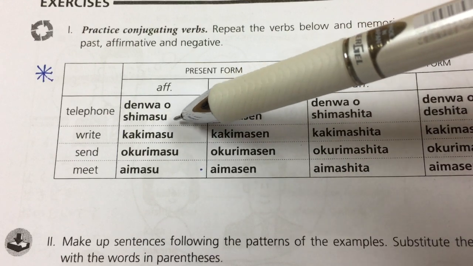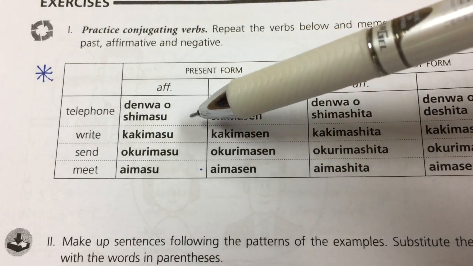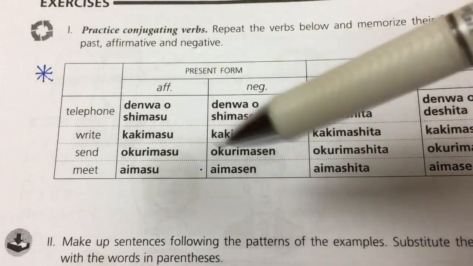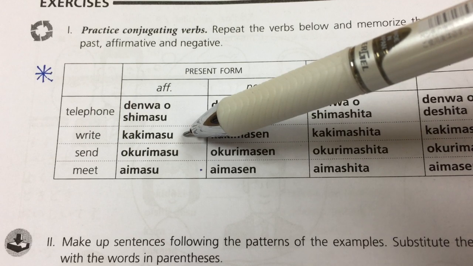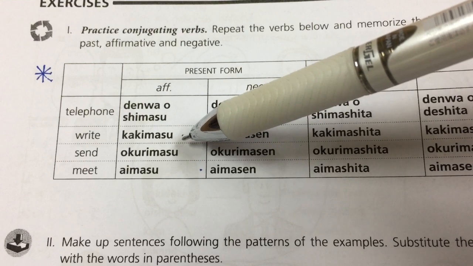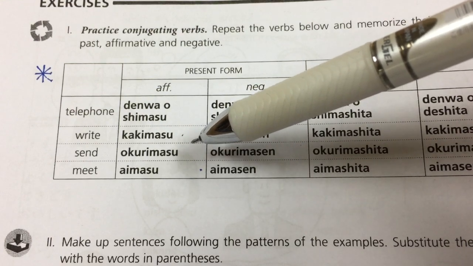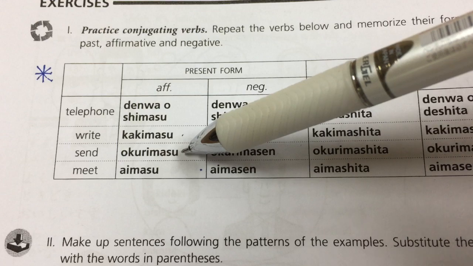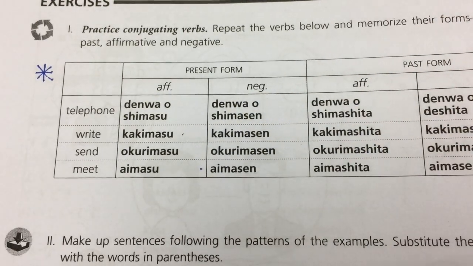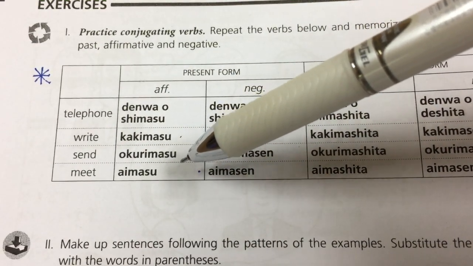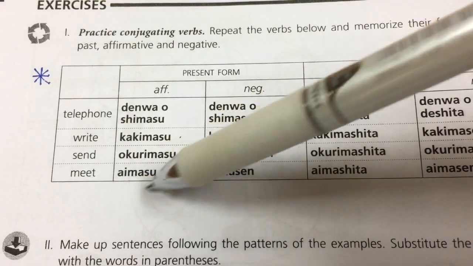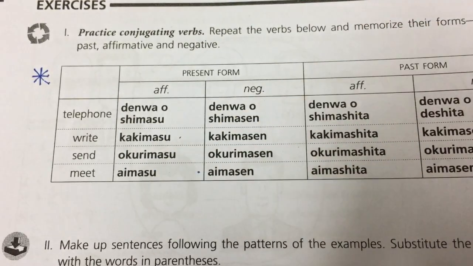Denwa o shimasu means you are making a call to somebody. Second one, kakimasu. Write, to write. You are writing something to somebody. The third one is okurimasu. Send. You can send something to somebody. And then the last one is aimasu. You meet somebody.